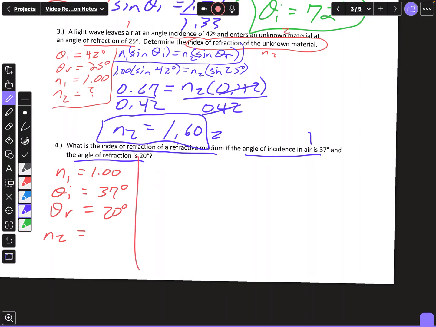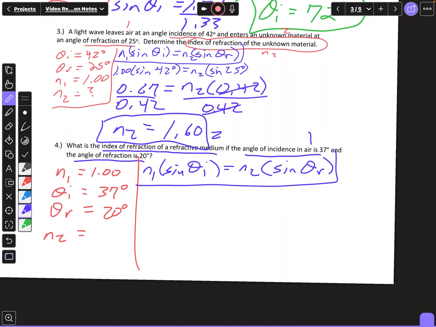Alright, and I'm going to write my equation. That's N1 times the sine of theta I equals N2 times the sine of theta R. I'm going to substitute and solve. N1, that will be 1.00. Multiply that by the sine of 37 degrees equals N2, which is what I'm solving for, times the sine of theta R, which is 20 degrees.